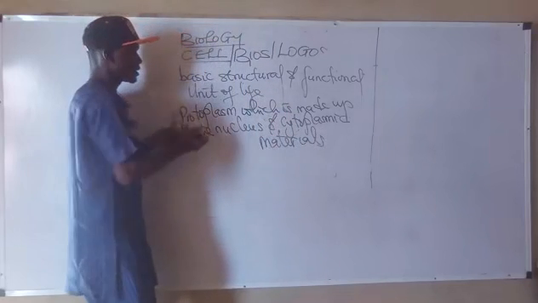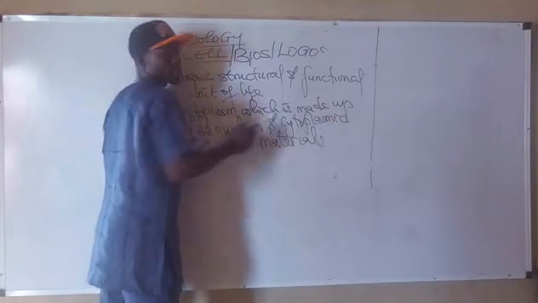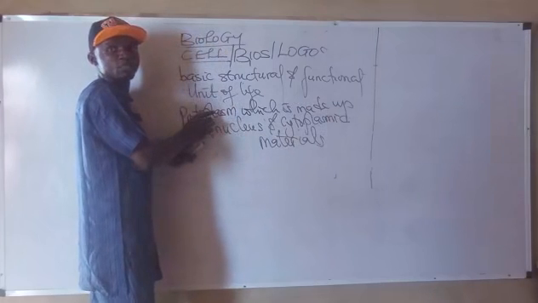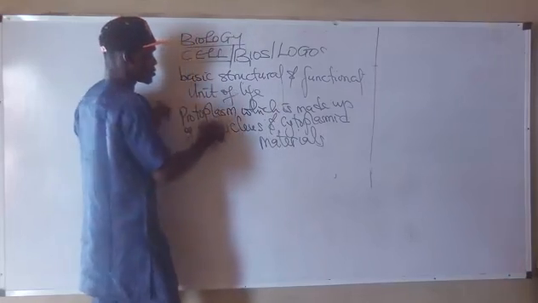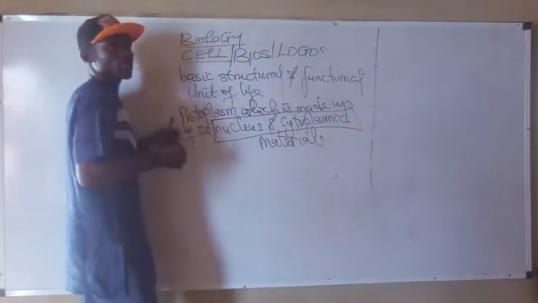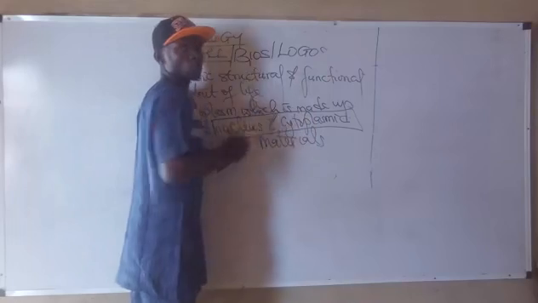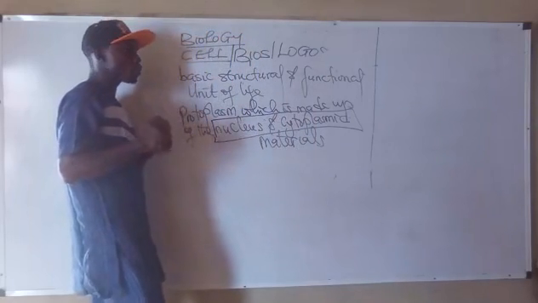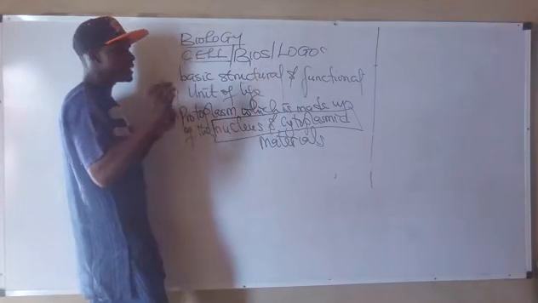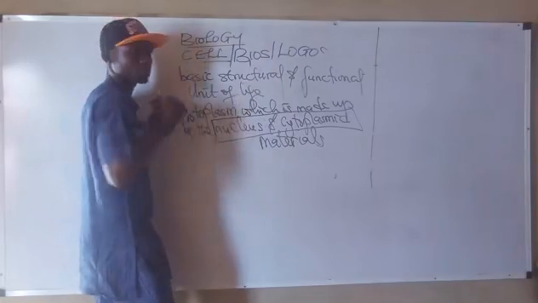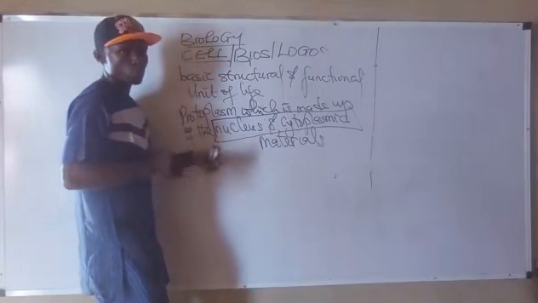It therefore means that the protoplasm is made up of nucleus and cytoplasm. The two conspicuous components that make up this protoplasm are the nucleus and cytoplasm. All right. In a nutshell, the living content of the cell is simply called protoplasm.